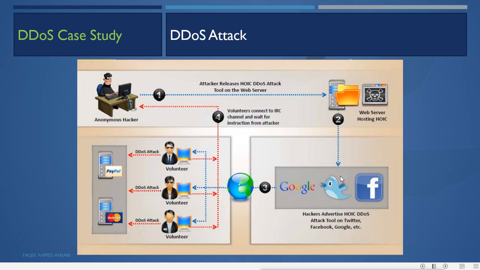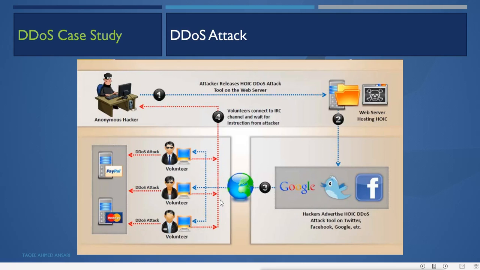They voluntarily tell different users to join the attack. That means they give the link of this tool to every user, and say that at this time, on this date, we are going to attack them, and we urge you to join this attack voluntarily.